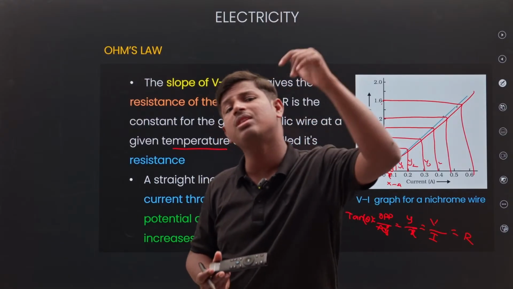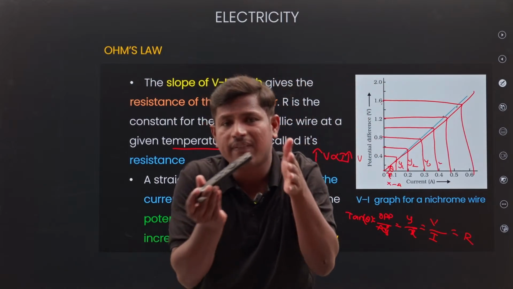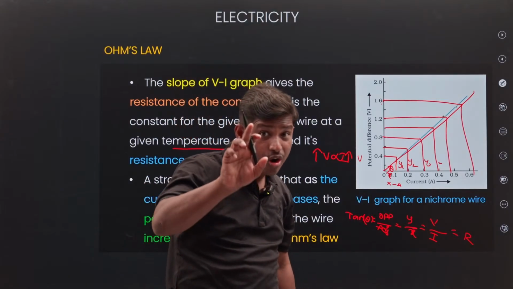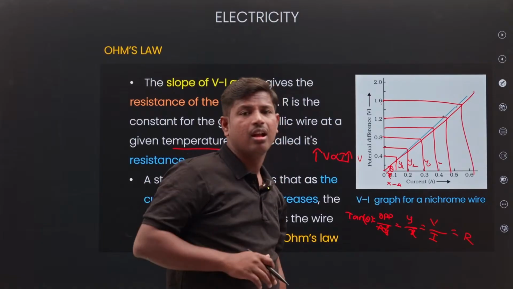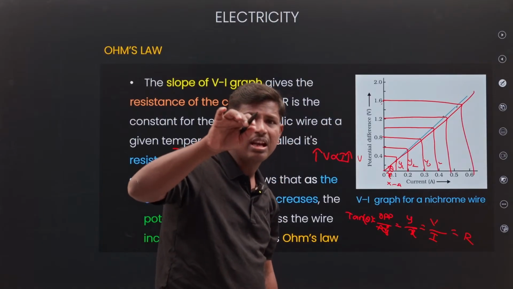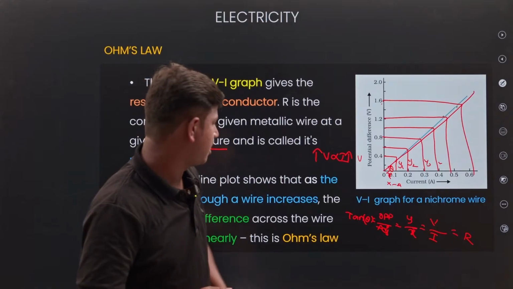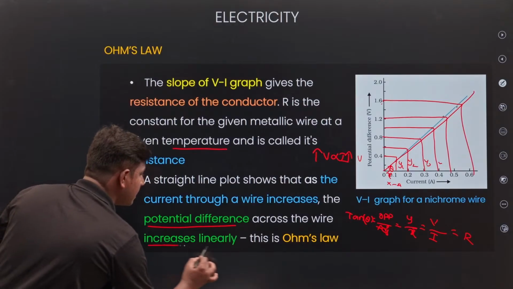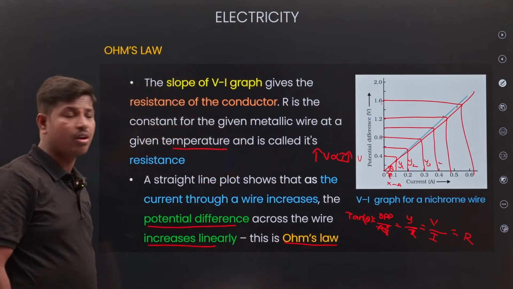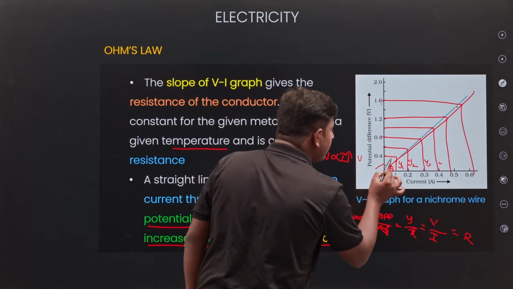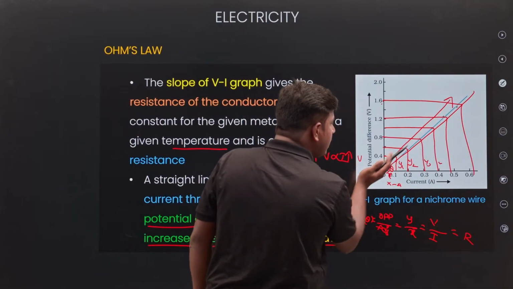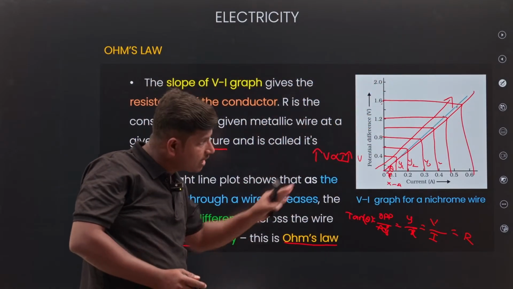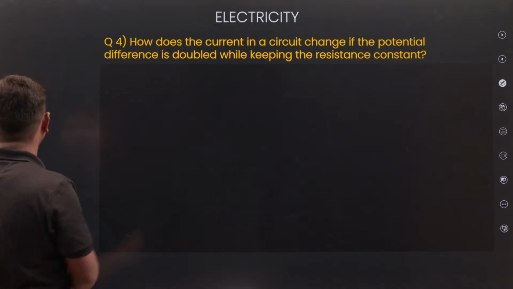That's why Ohm's law says, at constant temperature, the potential is directly proportional to the flow of current. Remember, at constant temperature only, V is directly proportional to the current. The potential difference across the wire increases linearly. This is called Ohm's law. How much potential there is, that much current there is. Increasing linearly.